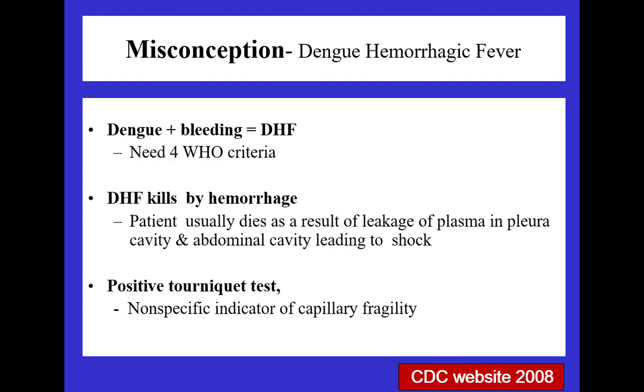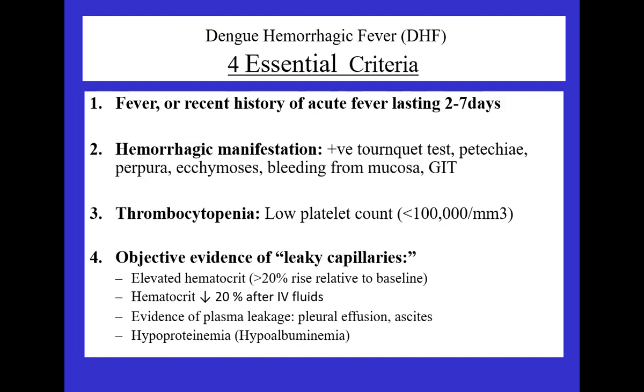Number 2, dengue hemorrhagic fever kills by hemorrhage. This is a misconception. It is not. It is because of the shock, because of your plasma leakage through the capillary leak syndrome, which is a part of a systemic inflammatory response as a part of the sepsis. And the positive tourniquet test, although it was advised way back in the 90s to apply the tourniquet, count the petechiae in a particular area, and you can make a diagnosis. The tourniquet test basically tells you only about the capillary fragility and nothing else. Capillary fragility you can find in a whole lot of other conditions other than dengue.